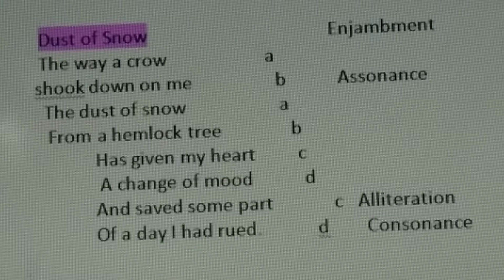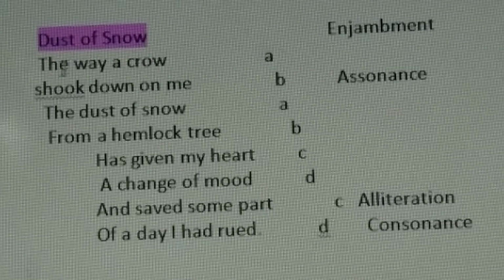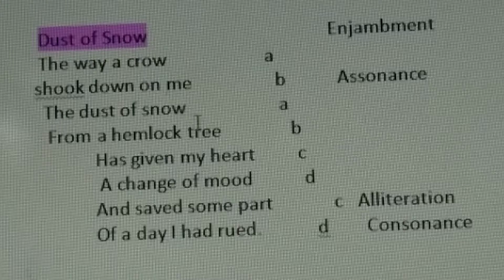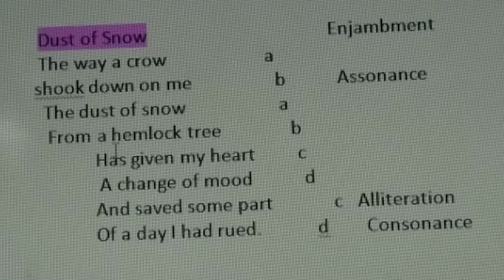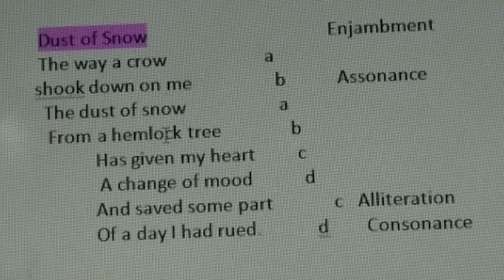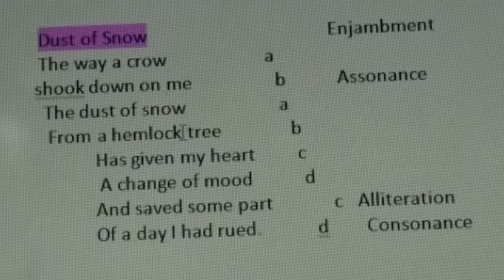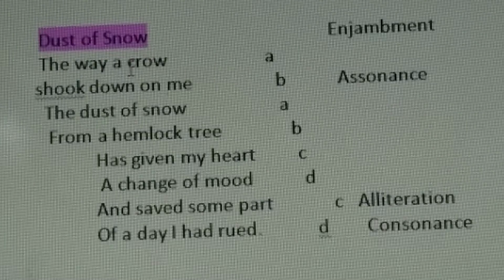Let's see the first stanza, this one. The way a crow shook down on me the dust of snow from a hemlock tree. The crow actually shook the branch of a hemlock tree. Hemlock tree is a poisonous tree. And crow. See, this shows the poet's sad mood.